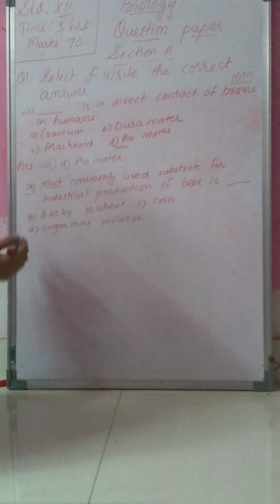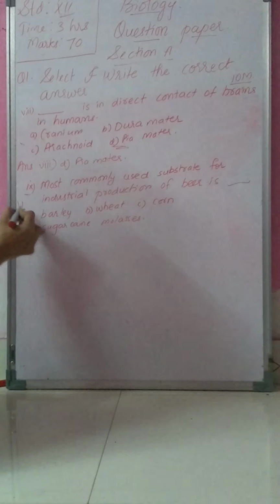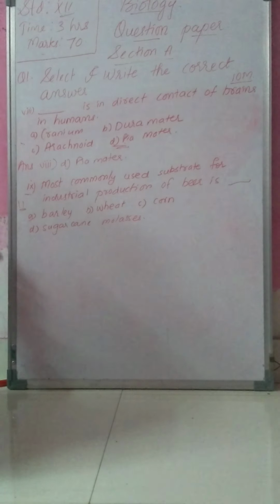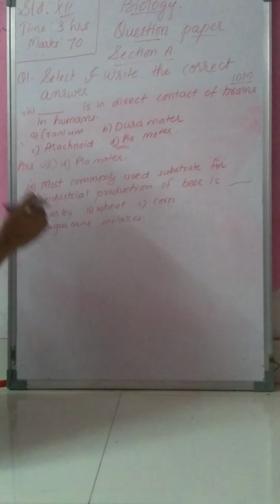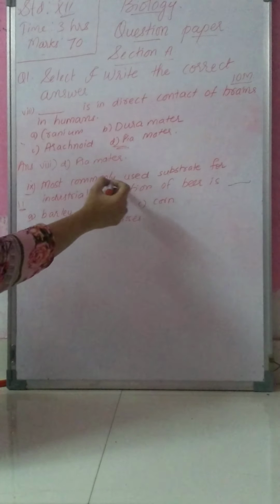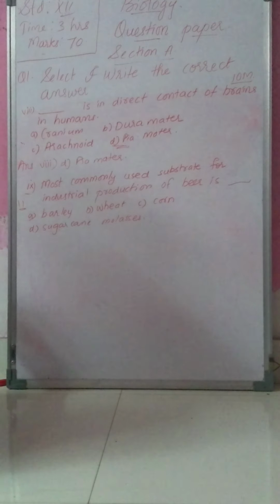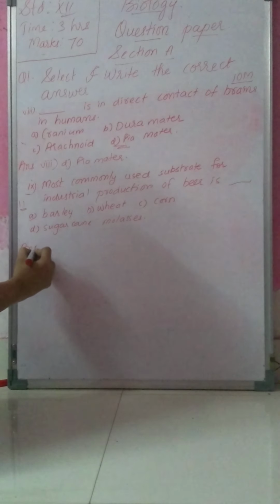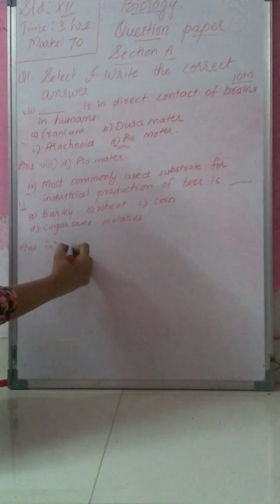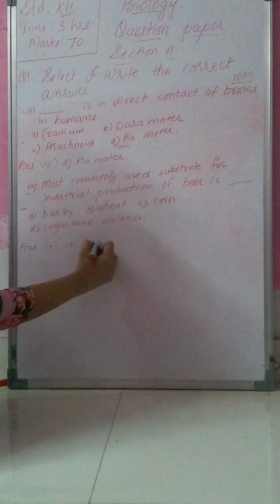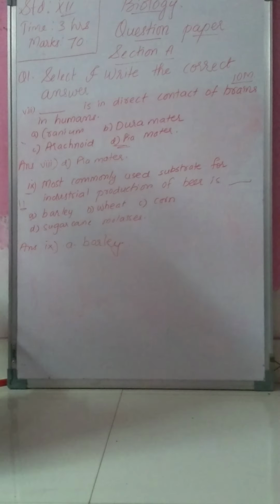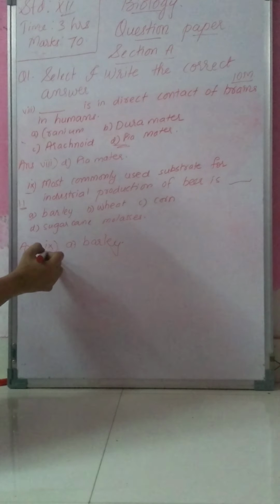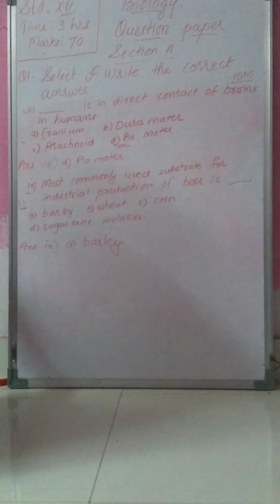This you will find in chapter number 11, that is enhancement of food production. The correct answer for question 9 is A, that is barley. So you will write question number 9, option A, barley.